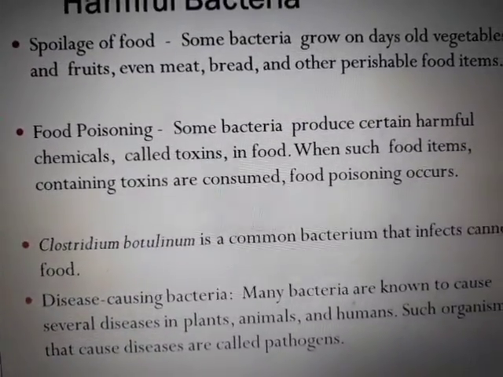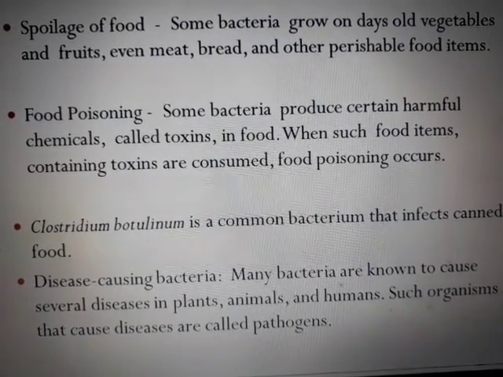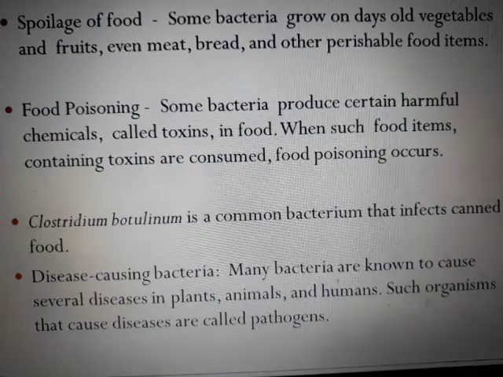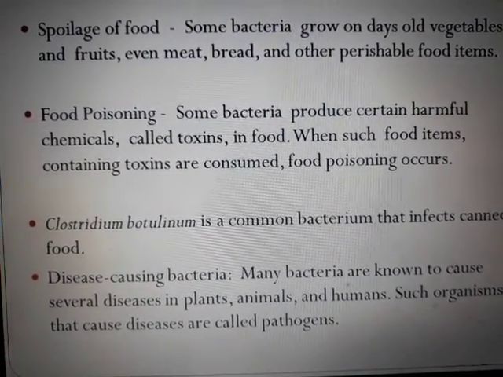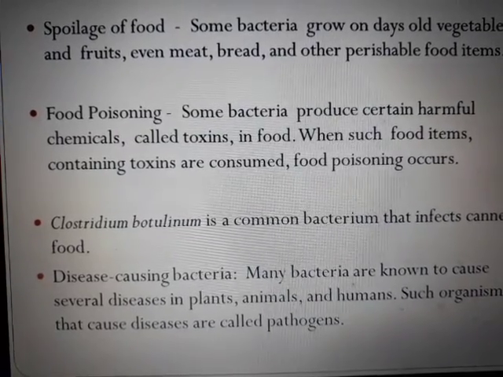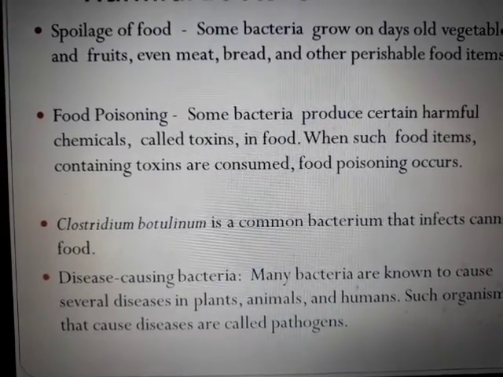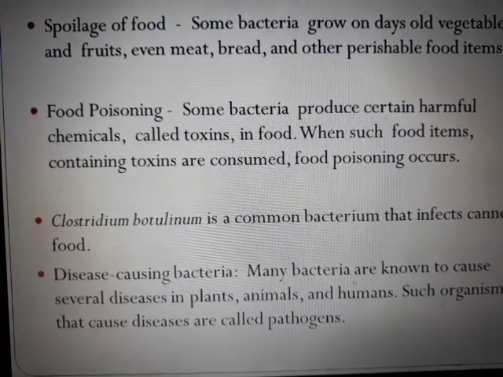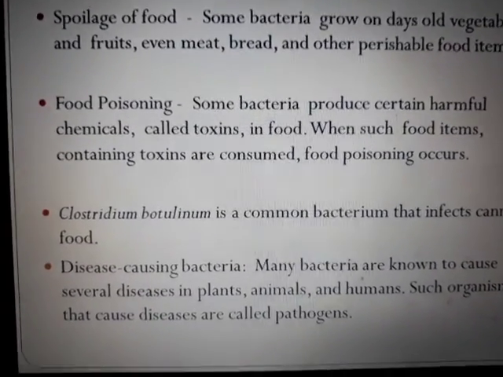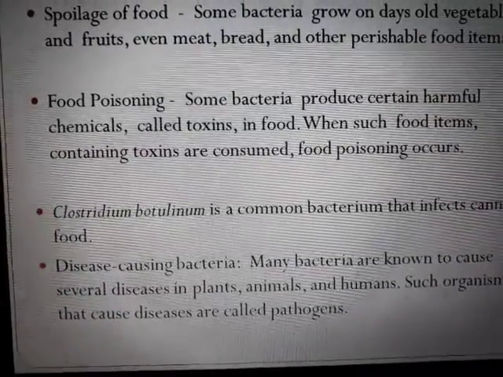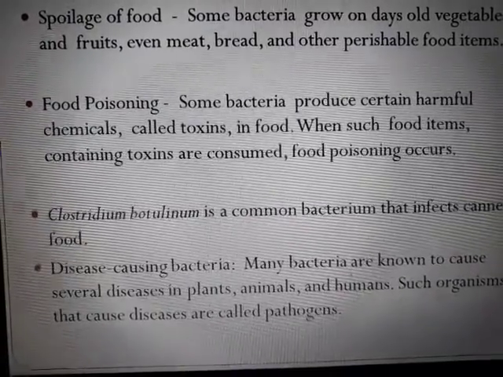Then there is food poisoning. Some bacteria produce certain harmful chemicals called toxins in food. These toxins are released by the bacteria, and when such food items including toxins are consumed, food poisoning occurs. Obviously I'm sure many of us go through this food poisoning because we have a habit of eating outside, dining outside, fast food or whatever it is, and whatever sometimes is prepared in the restaurants or hotels is not good enough. They release some kind of toxins which become poisonous when they reach our digestive system, and then they cause food poisoning.